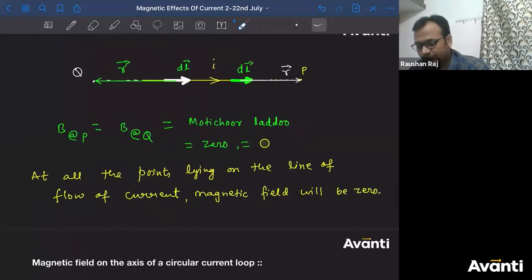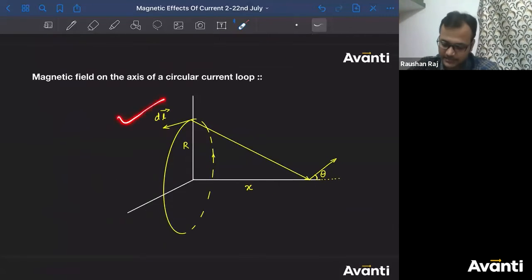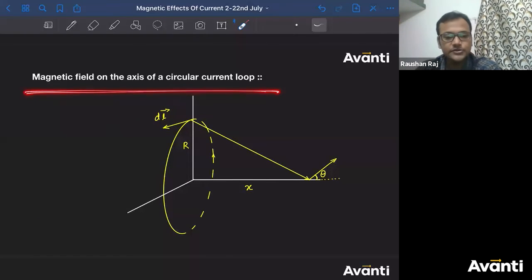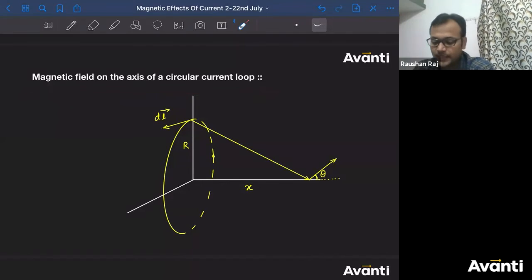Now let us move on to next part. This derivation is there in your syllabus. If you see the NCERT, there is a derivation for this part, and this derivation you should remember, you should know how to derive. Question is, find out the magnetic field on the axis of a circular current carrying loop. ठीक है? You need to find what is the magnetic field on the axis of a circular current carrying loop.